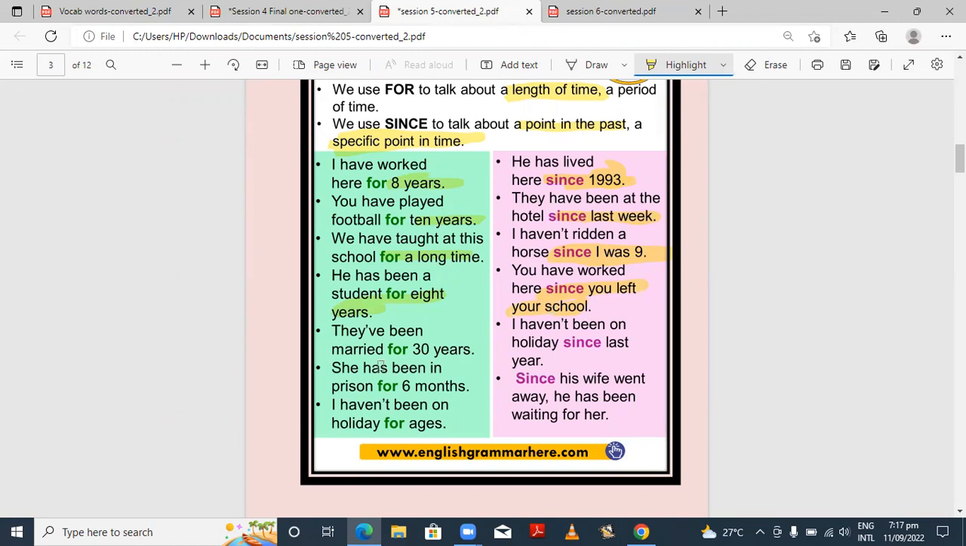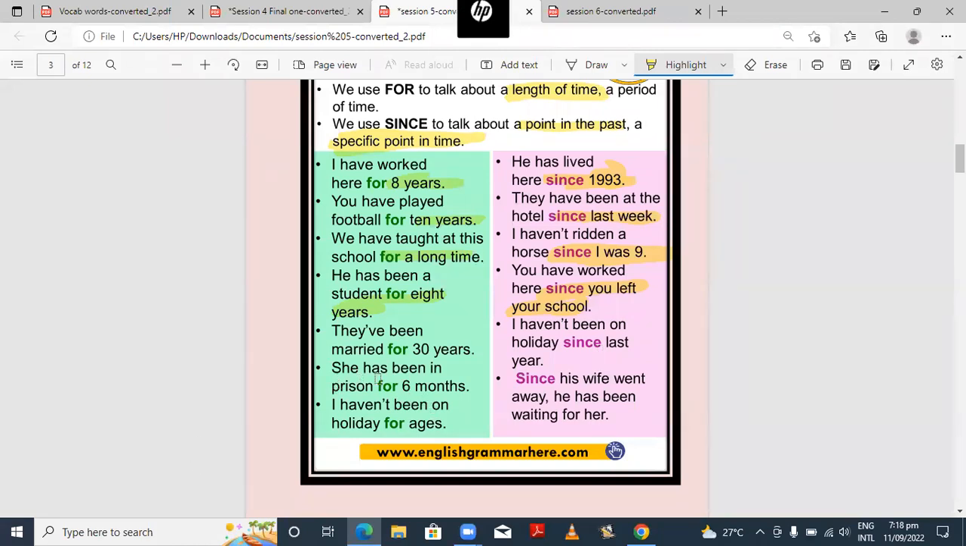Next one, they have been married for 3 years. I haven't been on holiday since last year. Tell me, why is since used with last year? You guys tell me. Yes, write in the chat box or raise your hand. Why with last year? It specifies the year. Yes, definitely, it specifies the year.